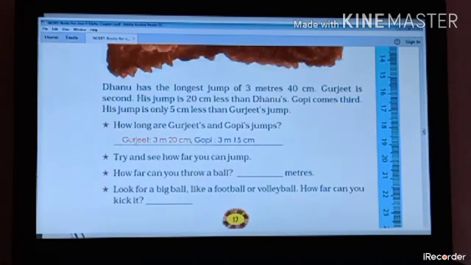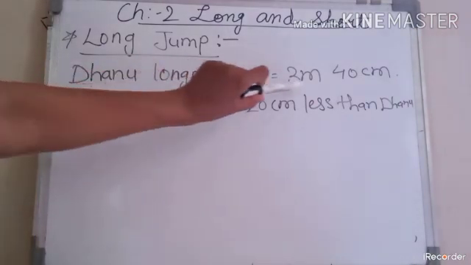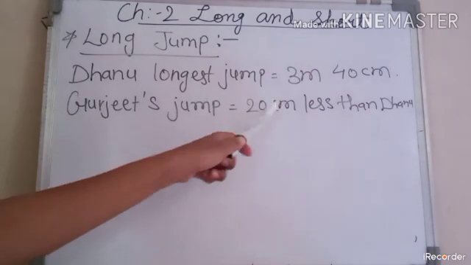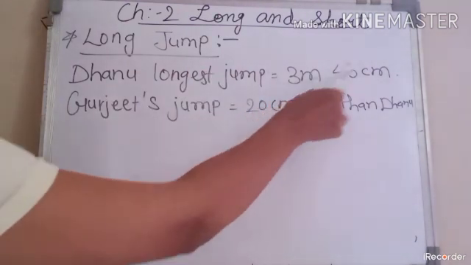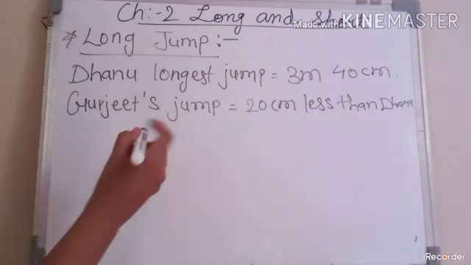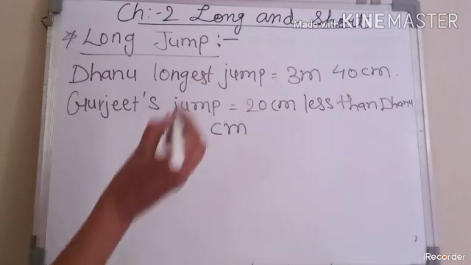Now I will explain on the board. Dhanu's longest jump is 3 meter 40 centimeter and Gurjeet's jump is 20 centimeter less than Dhanu's. So what to do here? We have to do the subtraction from Dhanu's distance. For subtraction, the numbers are given in meter and centimeter, so we have to subtract as per meter and centimeter. First we write meter on one side and centimeter on the other side.